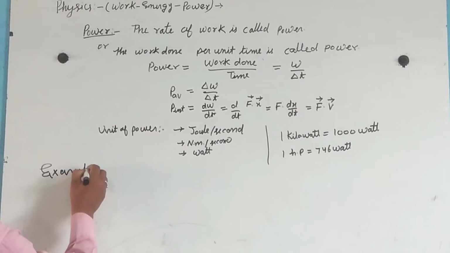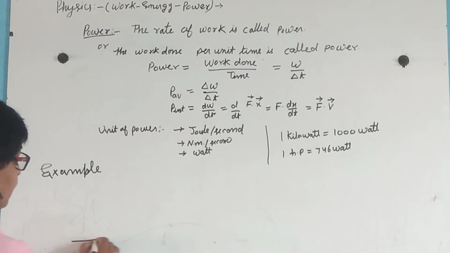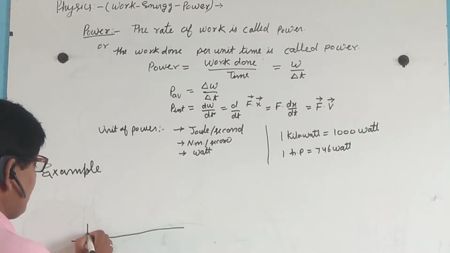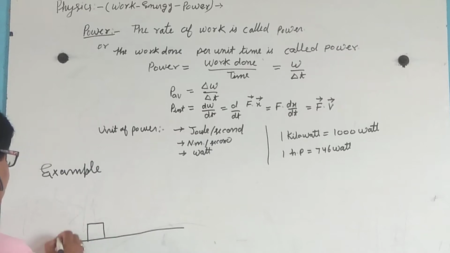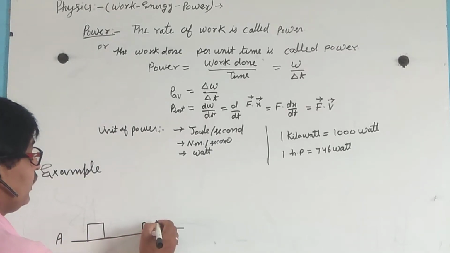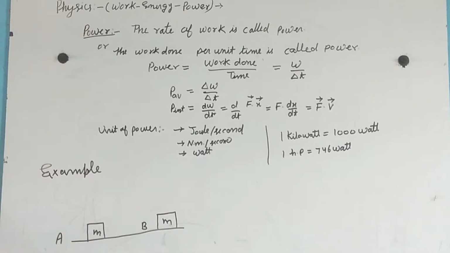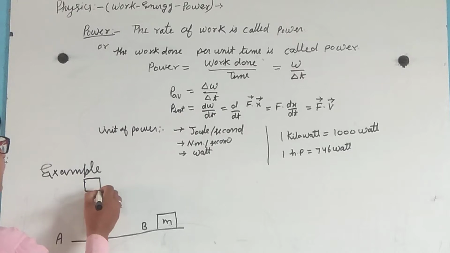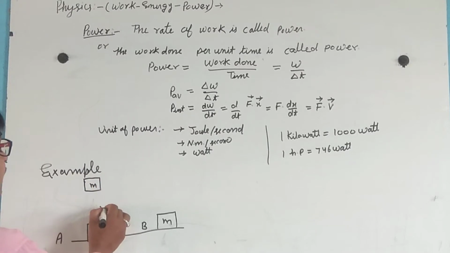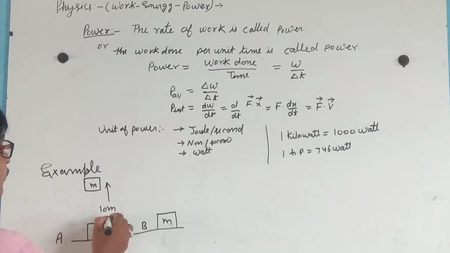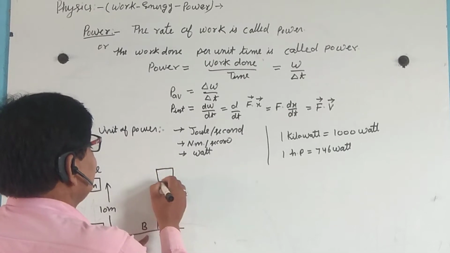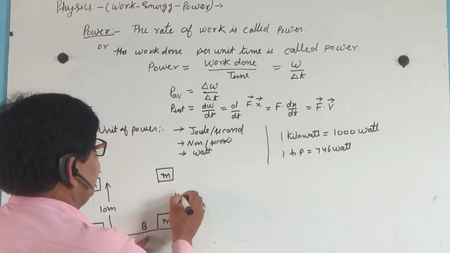Now we will take an example. This is the earth and this is a mass M. A and B are two pulleys, and this is the mass of the body M. Pulley A carries it to a 10 meter height, and pulley B also carries it to a 10 meter height.